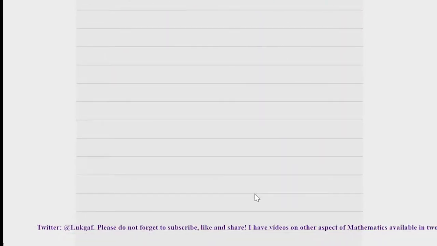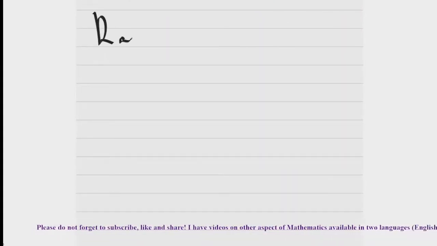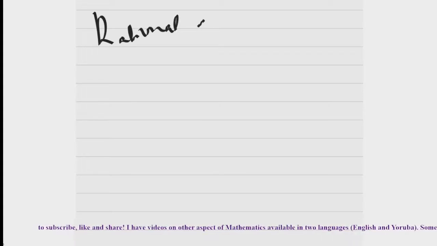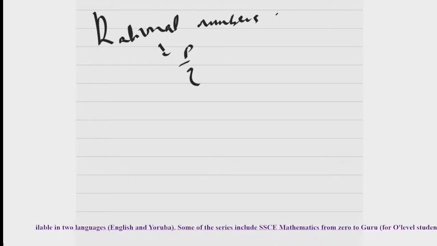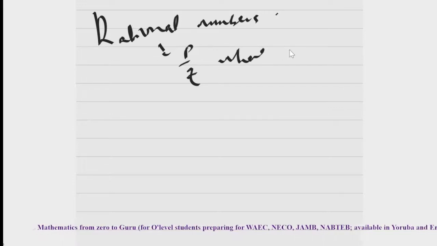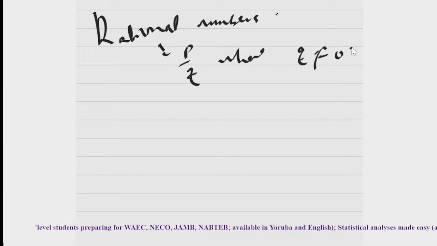If that is clear, we also have what we call rational numbers. When we say rational numbers, they are those numbers that can be expressed in terms of P divided by Q, that is, written in a fractional form, where Q is a number not equal to 0.